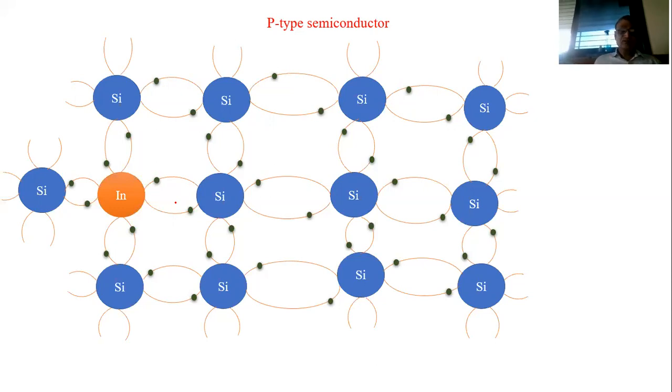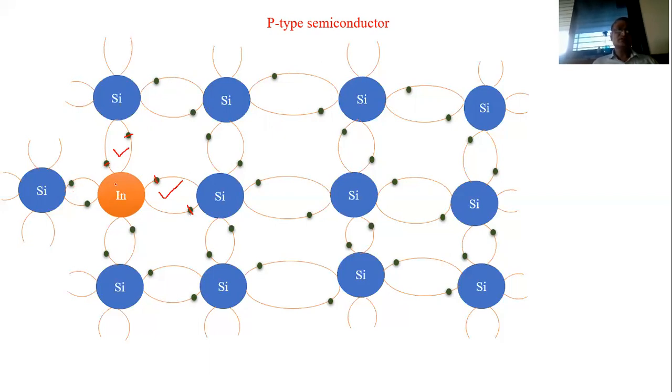This indium atom provides 1 electron to this covalent bond and the silicon atom provides 1 electron, and in this way this covalent bond is completed. For the second covalent bond, 1 electron is shared from this silicon atom and 1 from this indium atom, so the second covalent bond is completed.